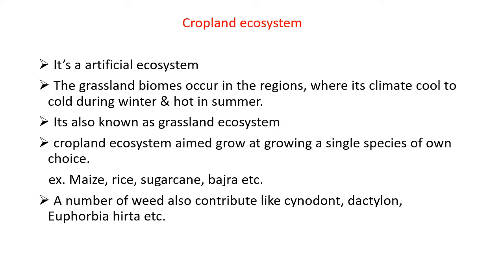The cropland ecosystem's aim is to grow a single species of the farmer's own choice, for example maize, rice, sugarcane, bajra, etc. And there are some weeds like Cynodon dactylon, Euphorbia hirta, etc.